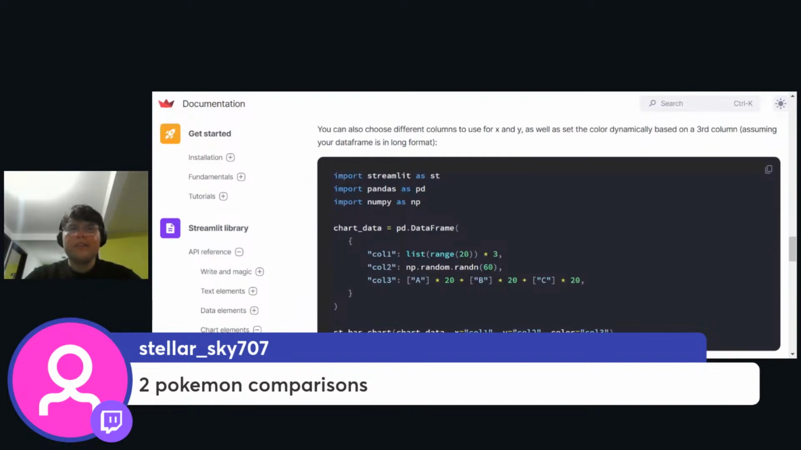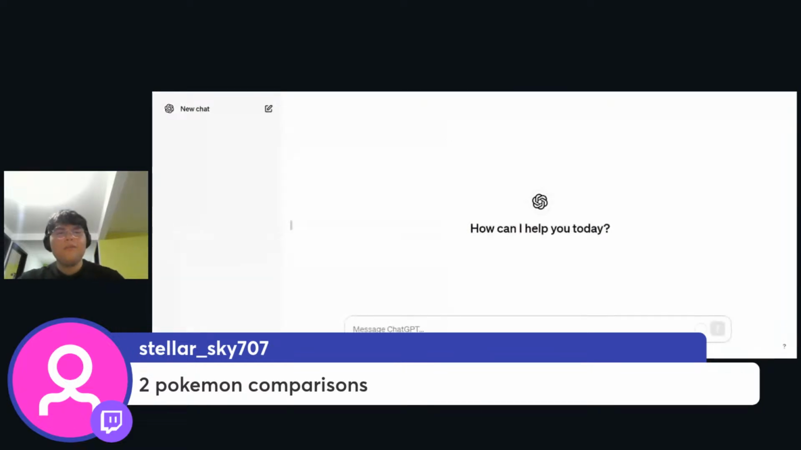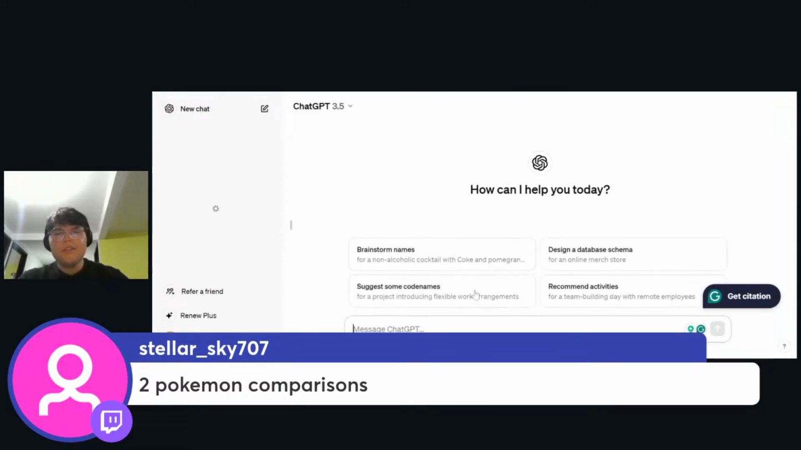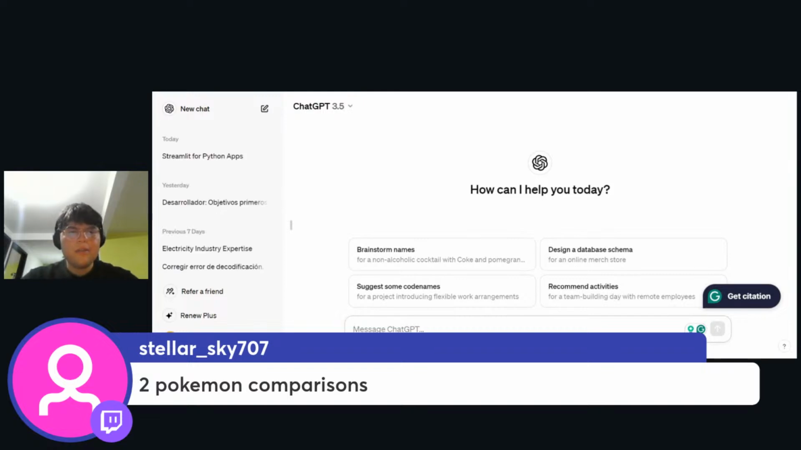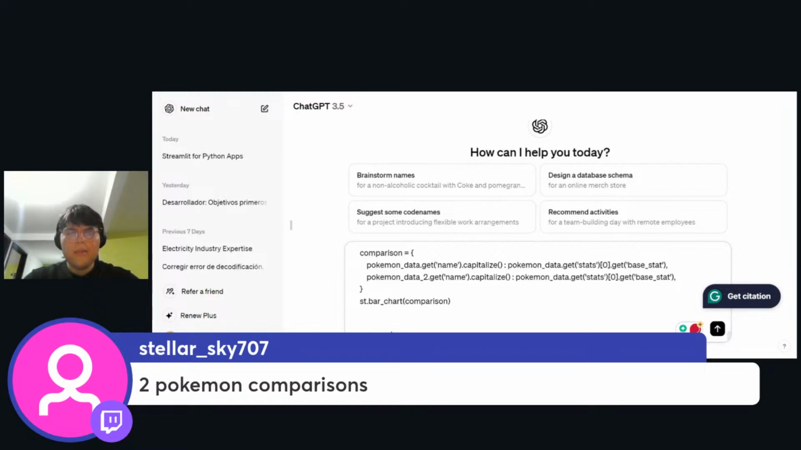Okay, let's try to ask ChatGPT that. Let me pass my code to ChatGPT and see what it says, because I want to see what ChatGPT can do with this. Okay, so let's try something like, hey, this is my Python code. Building a Pokemon data comparison application.